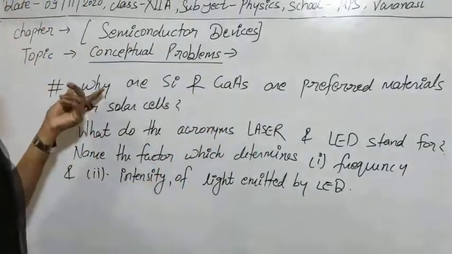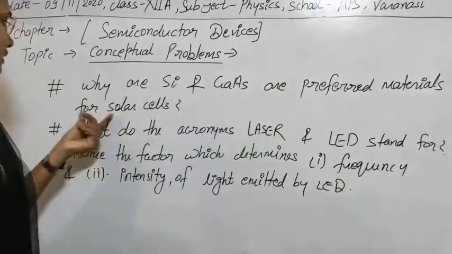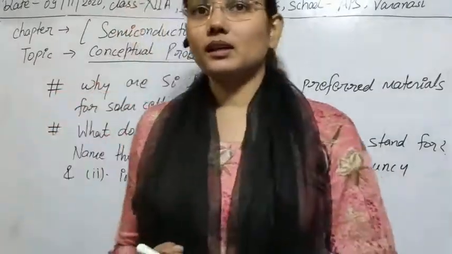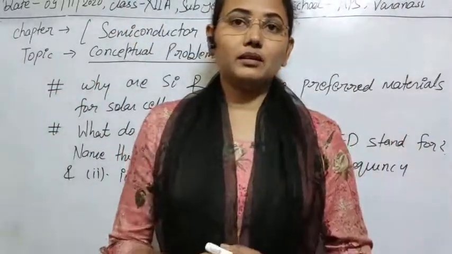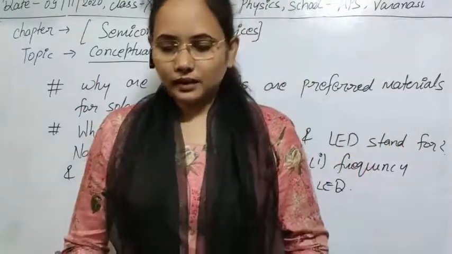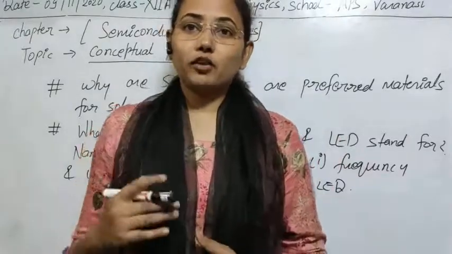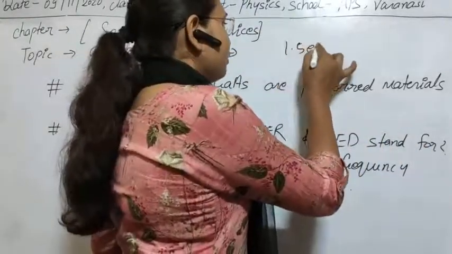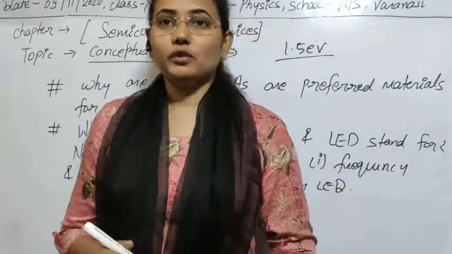The question is: why are silicon and gallium arsenide preferred materials for solar cells? Why do we use these two materials for solar cells, and why don't we use other semiconductor materials? Solar radiation at maximum intensity has an energy of 1.5 electron volt. This is the greatest energy possible from solar radiation.